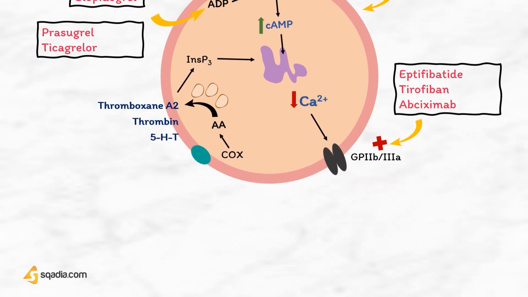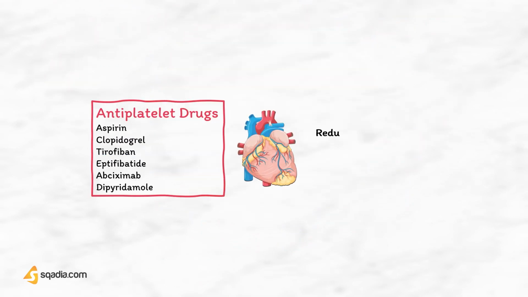Remember that antiplatelet drugs, especially aspirin, have been shown to reduce the risk of myocardial infarction in patients with unstable angina, increase the survival of patients who have had myocardial infarction, and reduce the risk of stroke in patients with transient ischemic attacks.